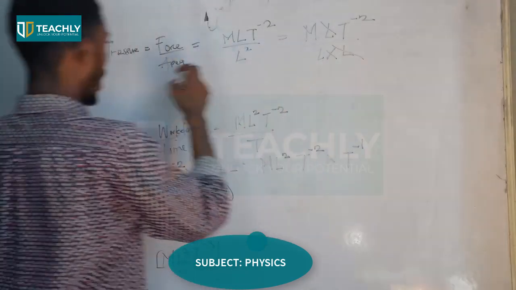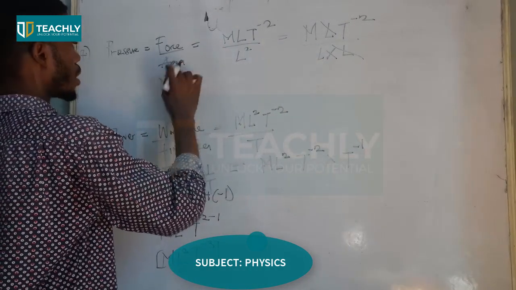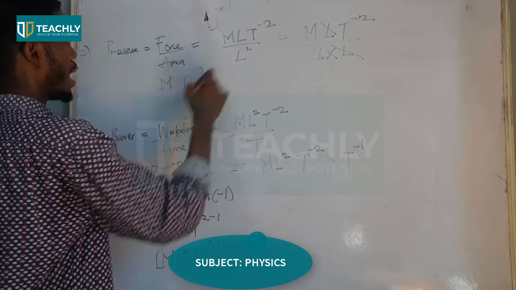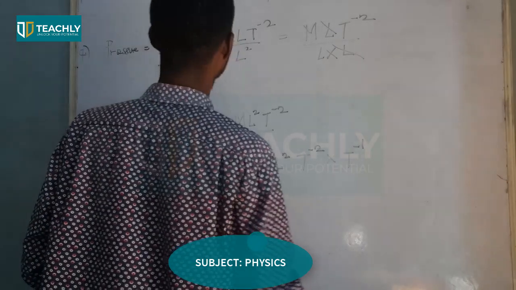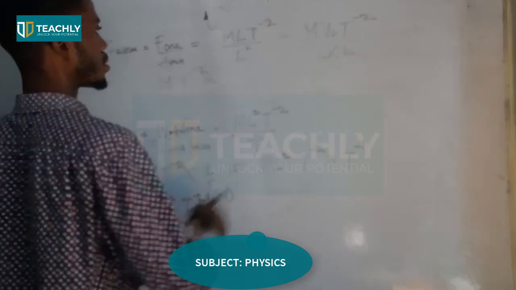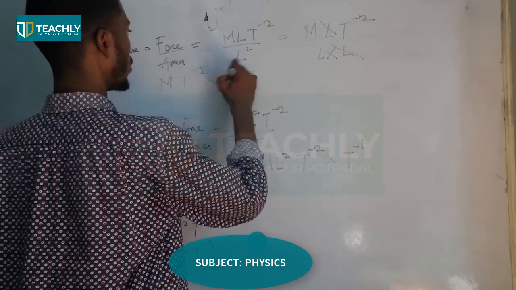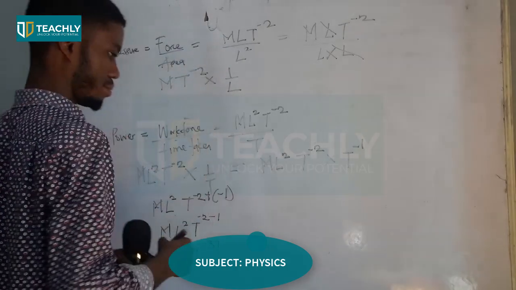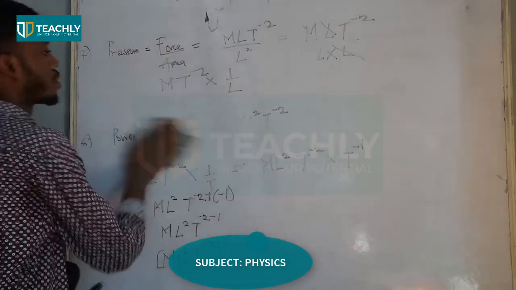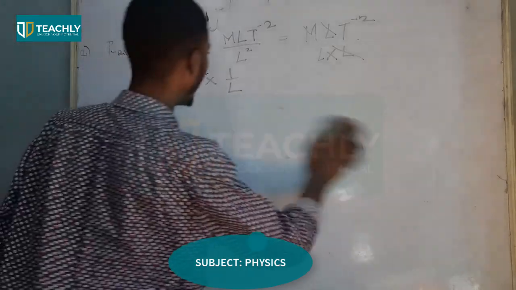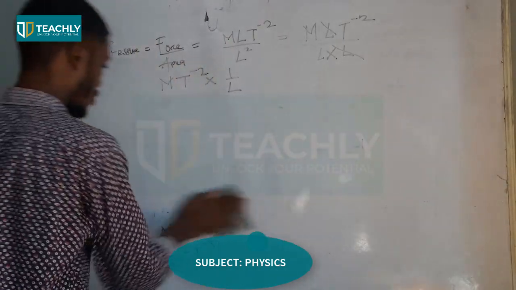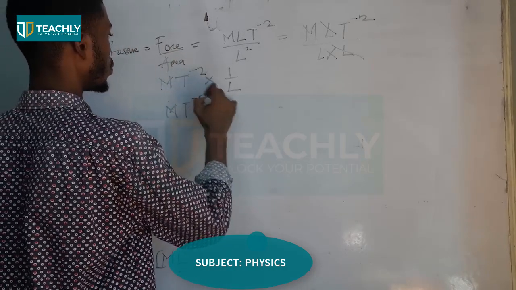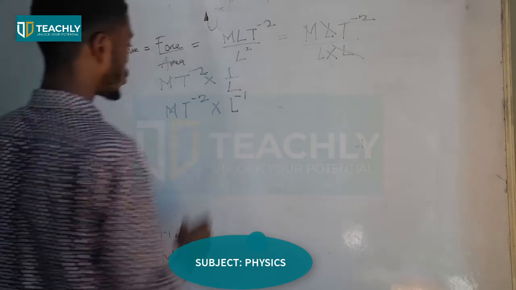After that, I'll find M T raised power minus 2 times 1 over L, times 1 over L. If we proceed further, I'm finding MT raised power minus 2 times L raised power minus 1.